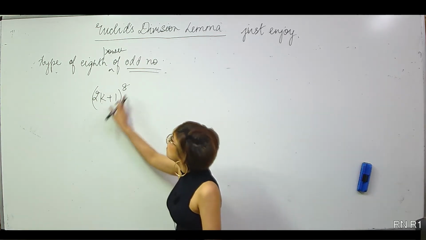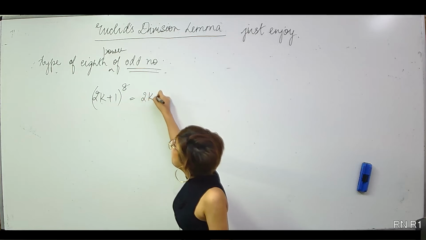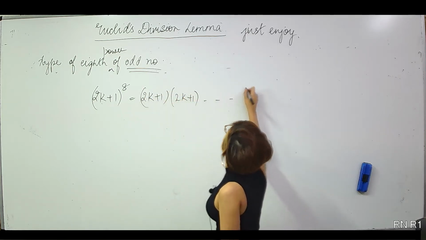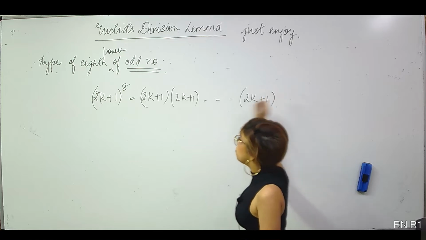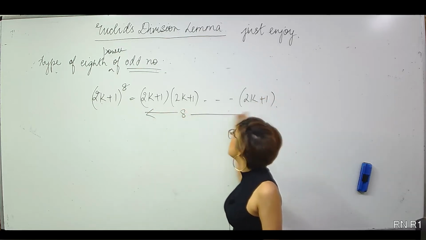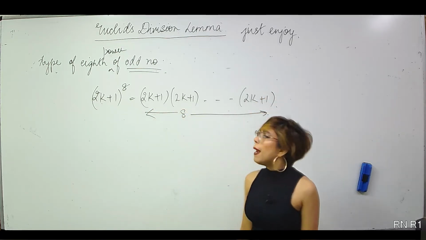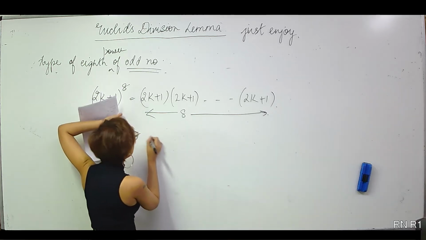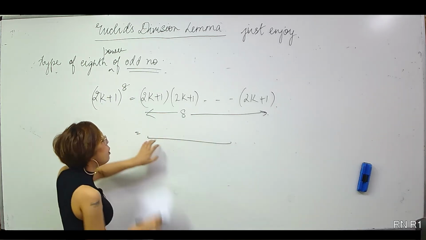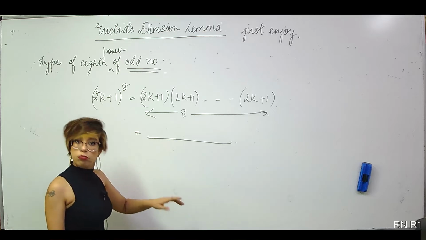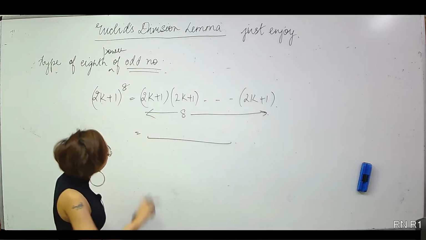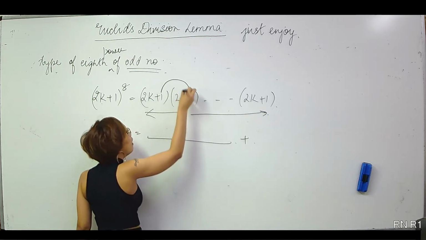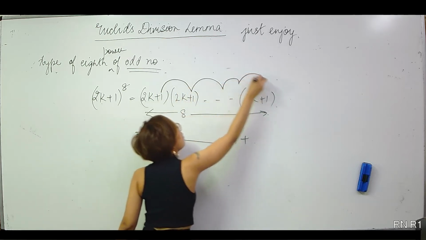I know 2k plus 1 raised to 8 is nothing but I am multiplying 2k plus 1 and 2k plus 1 and 2k plus 1 so on till 8 times. This is what I mean when I say raised to 8. Mind it, when I multiply it, the initial terms would always have even factors. It would be divisible by 2. Try it out. But the problem is with the last term, the constant term, which would be 1 into 1 into 1 into 1.